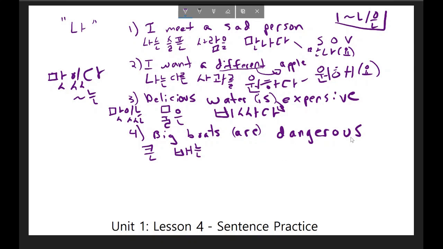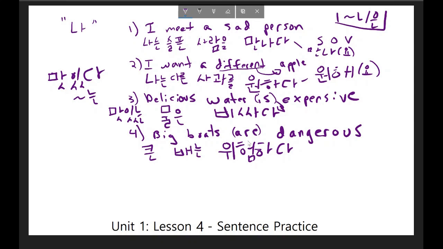The word for dangerous in Korean is 위험하다. And remember, I don't need to include 이다 here. This is a possible conjugation because this is an adjective, but other possible conjugations that you will learn in the next few lessons are 위험해, 위험해요, 위험합니다, and other things like that. This full sentence reads, 큰 배는 위험하다.